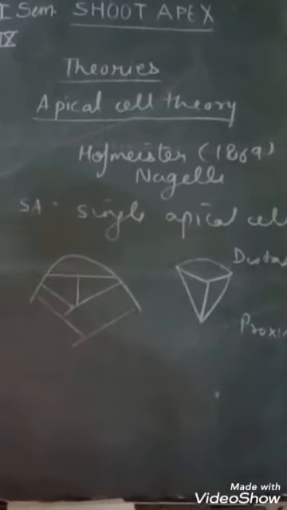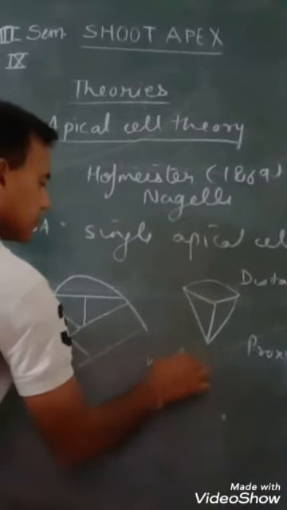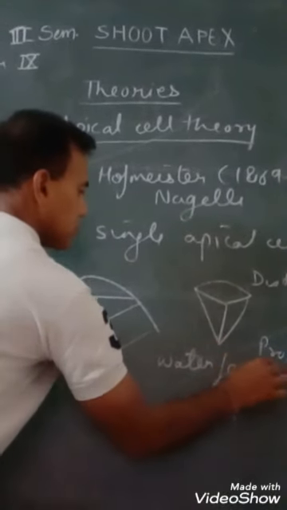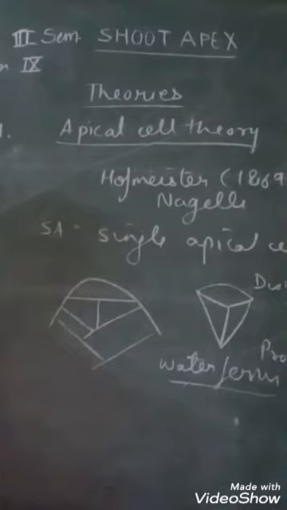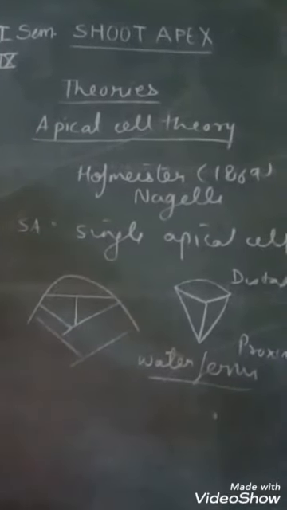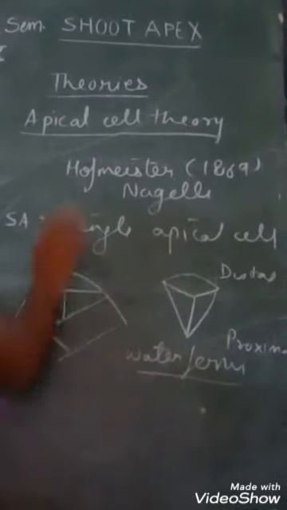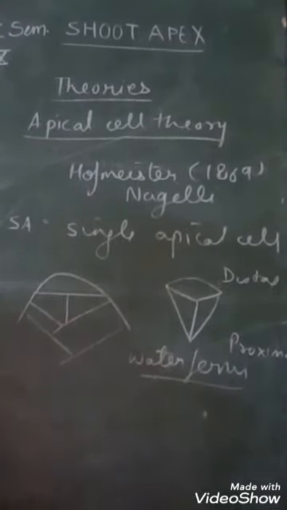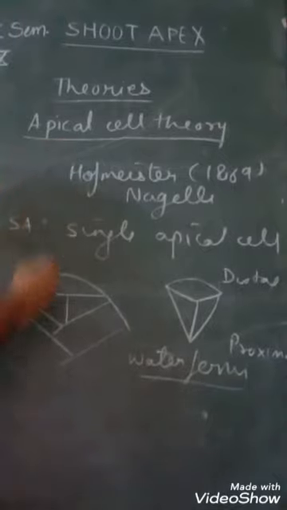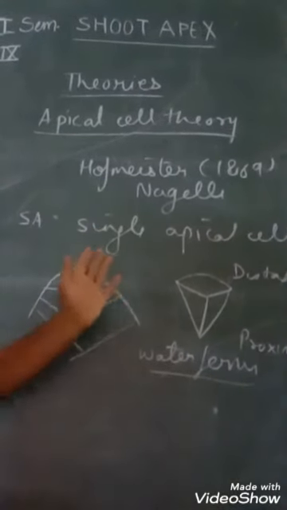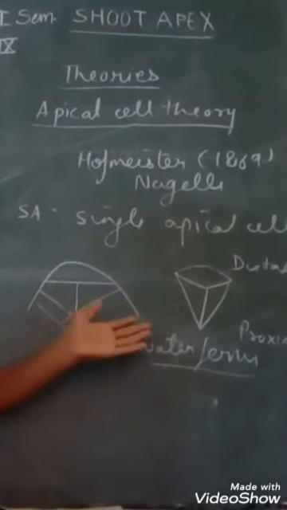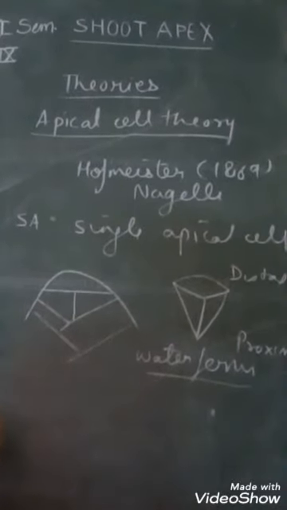For example, in case of water ferns and in some other plants, in higher plants where the shoot apex is very complex, this theory was not applicable. After this theory, a number of other theories were given that will be discussed in the second part of our e-learning session. Thank you.